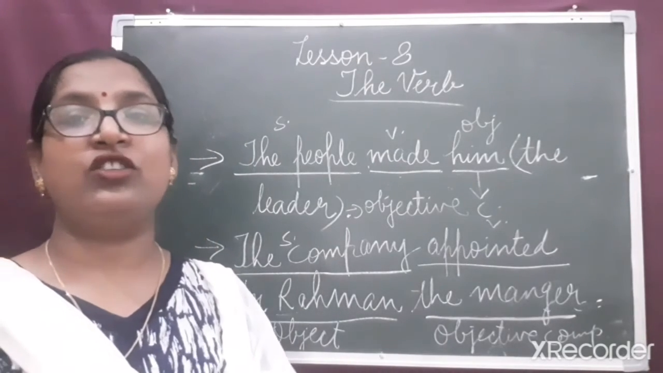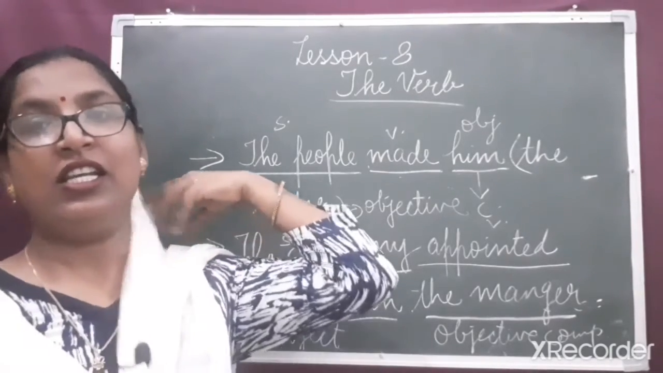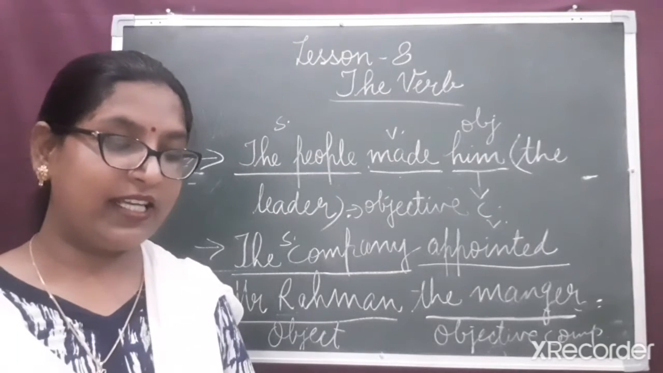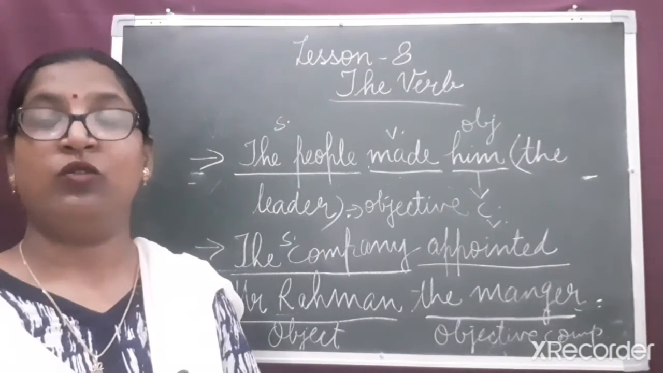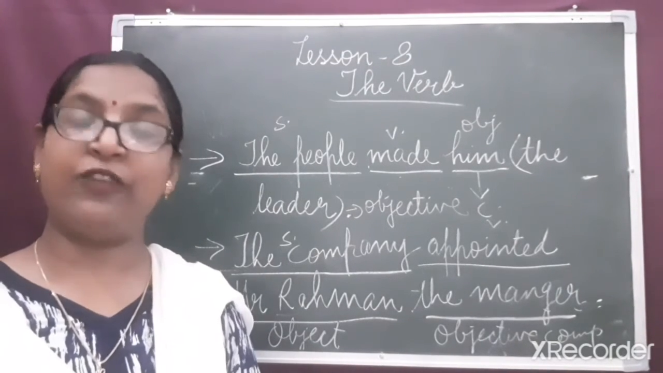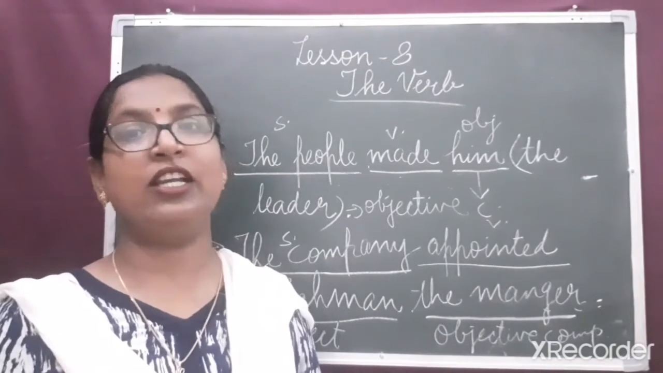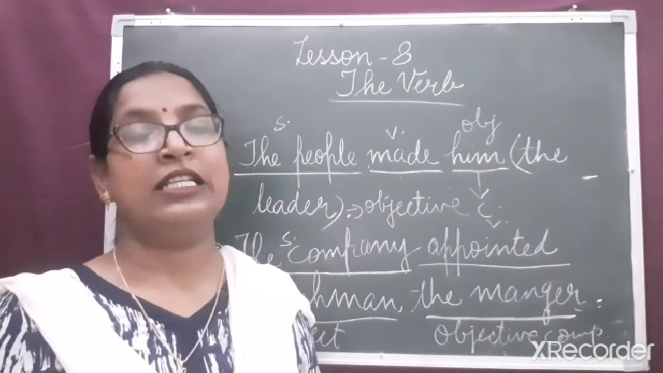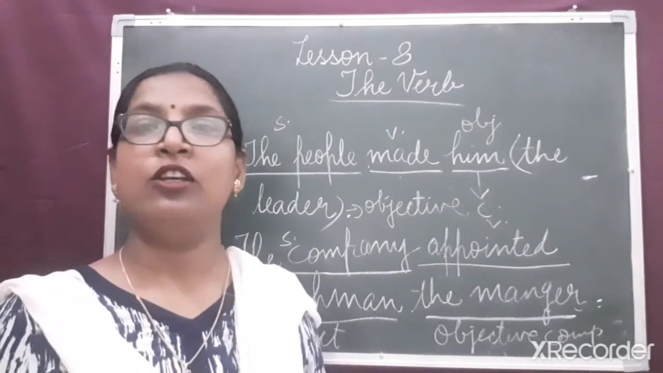So, dear children, once again we'll revise what we have studied in this chapter from the beginning. That is, first of all, we studied about the verb. What is a verb? Verb refers to an action. It refers to state of being or possession. The words which refer to an action, state of being or possession are known as verbs.